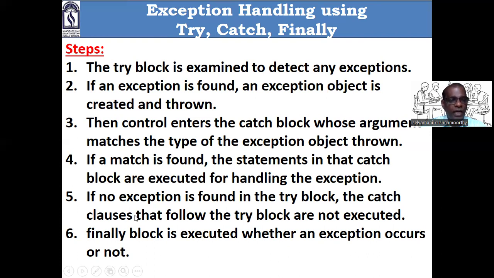The catch clauses that follow the try block are not executed. If an exception is raised, the corresponding catch block will execute. If an exception is not raised, no problem; the statements in catch will not execute. Finally, the block is executed whether an exception occurs or not. Either an exception is raised or not, no problem, finally will execute. I hope this is clear to all.